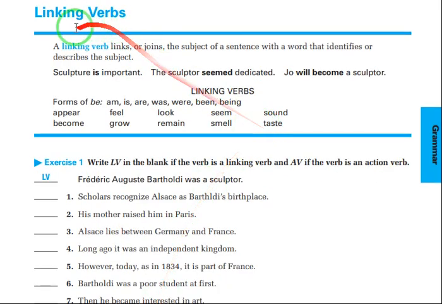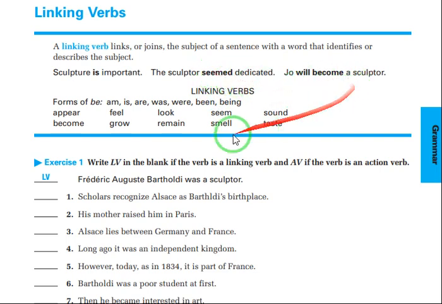On the other side, we have linking verbs. A linking verb only links or joins the subject of a sentence with a word that identifies or describes the subject. Sculpture is important. There is no other verb other than is, so the job of is only to link the subject to the predicate, or actually to the object. The sculptor seemed dedicated. Seemed here is a linking verb. When we have verbs that are related to senses and verbs like appear, seem, look, whatever, these are linking verbs.